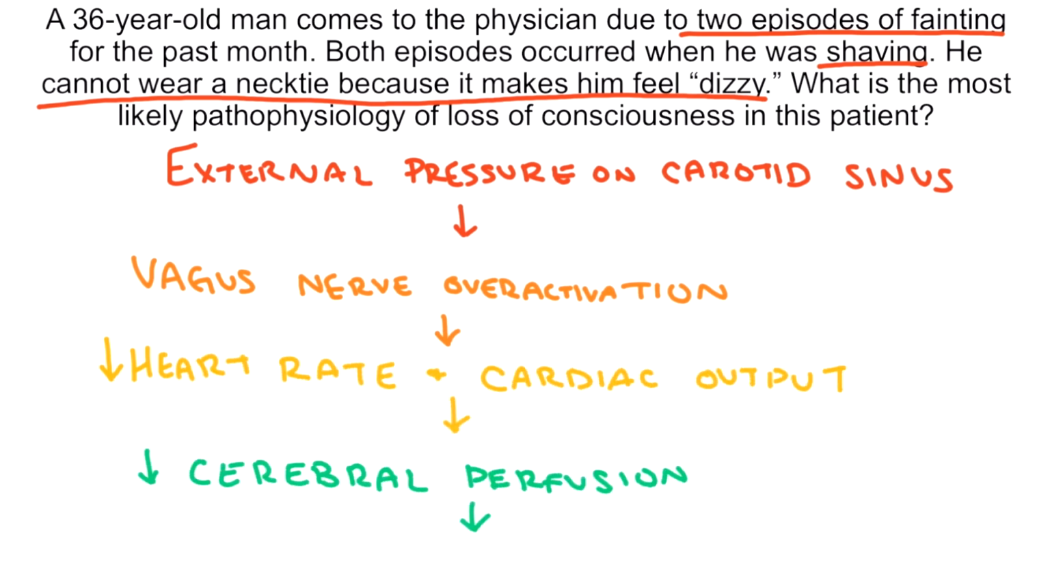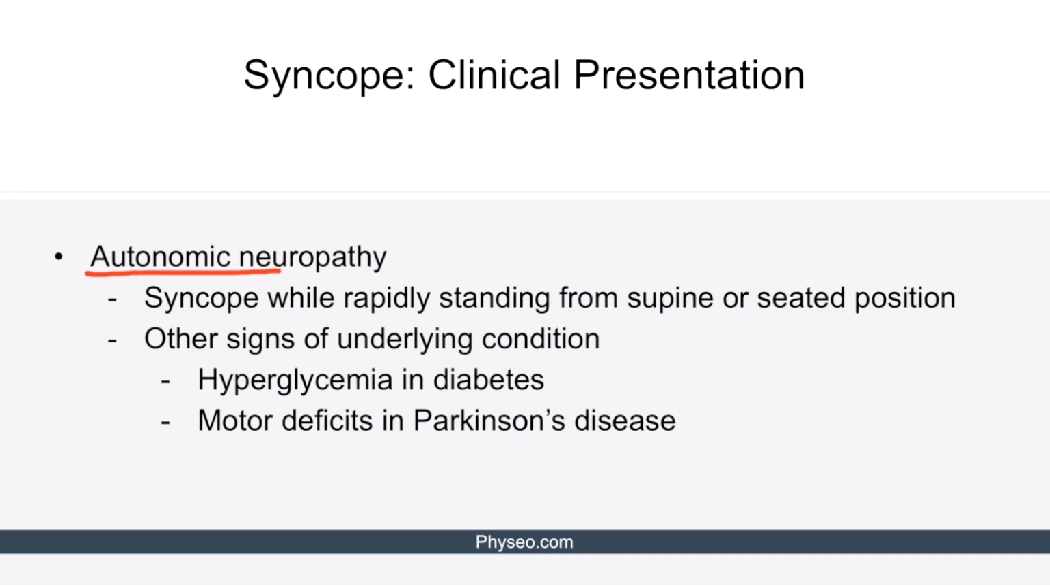Let's talk about autonomic neuropathy now. Syncope due to autonomic neuropathy occurs while rapidly standing from a supine or seated position. Other signs of the underlying condition are usually present as well. These may include hyperglycemia in diabetes mellitus or motor deficits in Parkinson's disease.